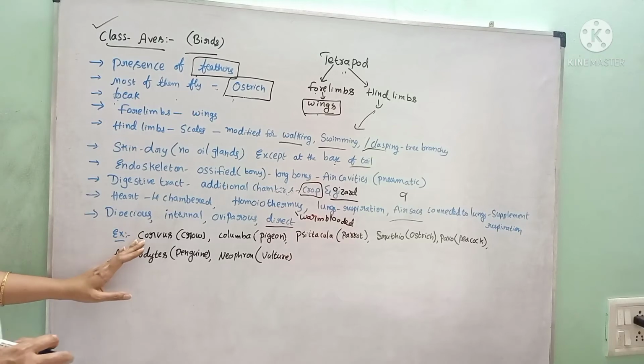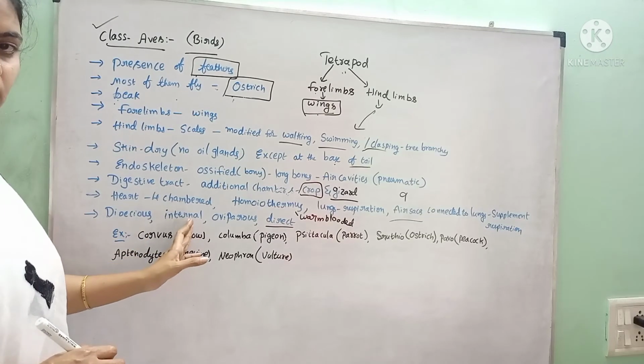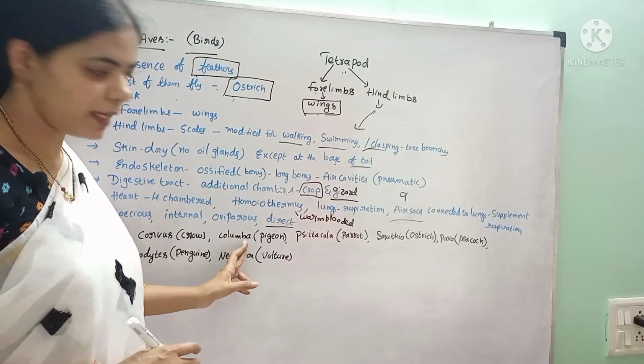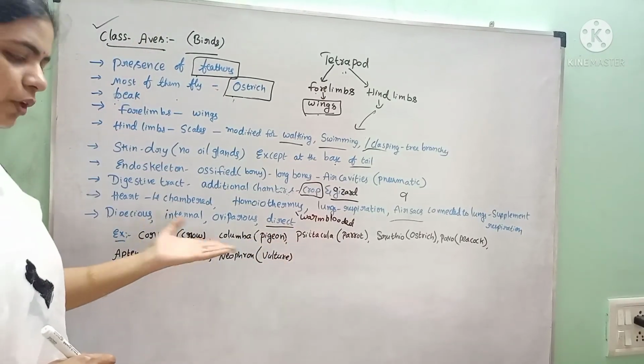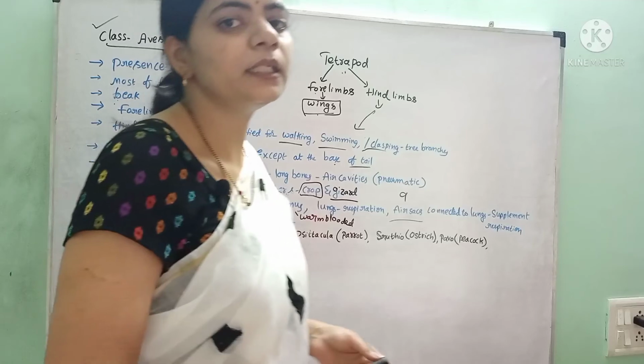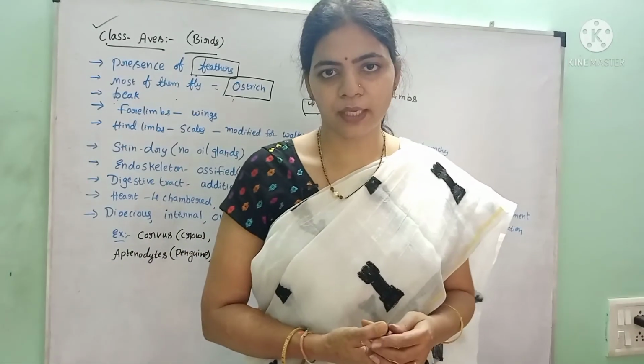These are dioecious. Fertilization is internal. Oviparous, they lay eggs, and development is direct. Examples are all these. With this we have completed the general characters of Aves.